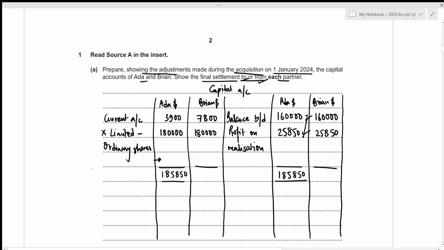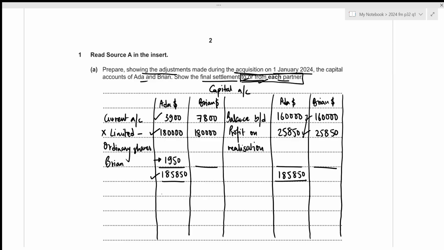And whenever we show the final settlement on the debit side, it means that Ada will now be receiving the money, usually from the partnership bank account. But in this case, we were told that the final settlement is to or from each partner. It means that Ada will now be receiving the amount from Brian. We can enter it under the heading of Brian. Now let's calculate the balancing figure. That will be 185,850 minus 180,000 minus 3,900, which results in 1,950.